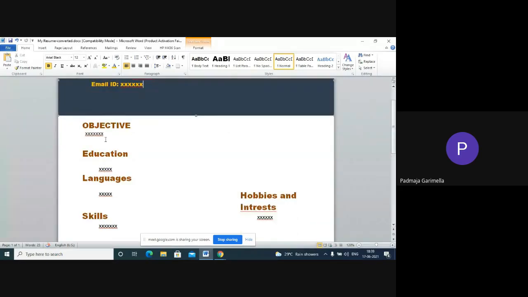Next comes objective. Here I want to share what objective I prepared. The scenario is that I'm preparing a resume as an accountant. So I'm going to tell you what objective I want to write. Becoming an accountant isn't something that you just fall into. It requires years of training and a strong set of skills.